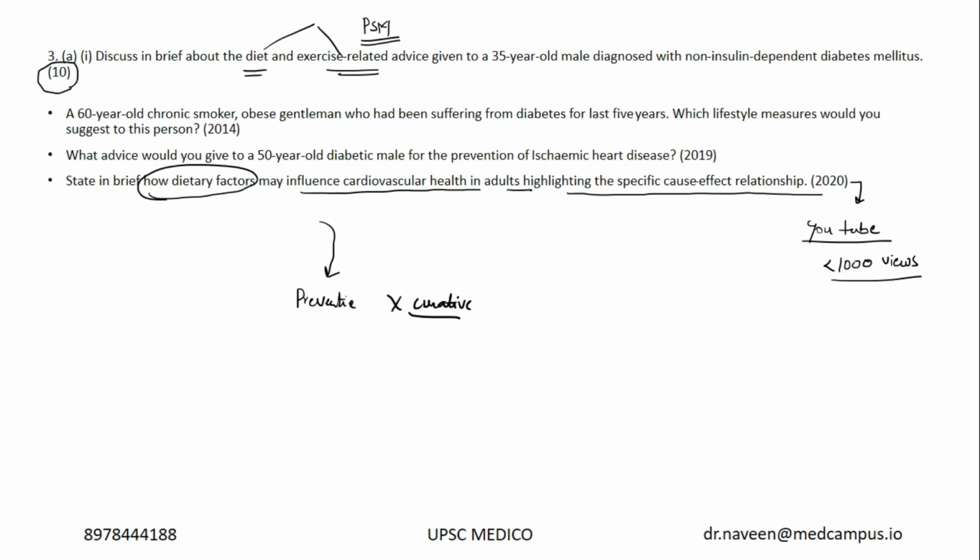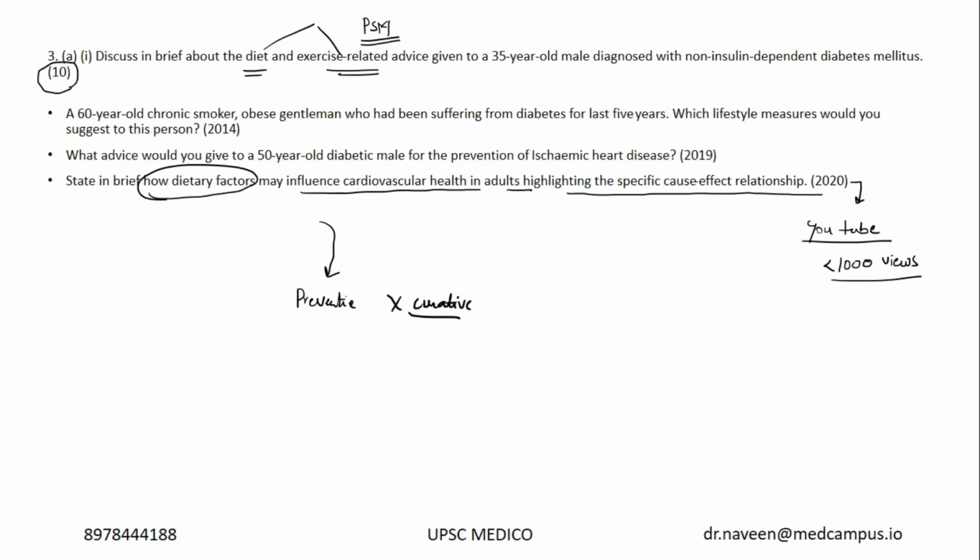And always give a follow-up advice for any case which is asking you to manage. So many of the students only give direct drug dosage, that's it. They end up giving curative treatment, but they're not giving a preventive treatment. That's the reason every year there are more and more questions on the preventive aspect. So if you are well in touch with the preventive aspects of all this, you tend to score more good marks in paper 2. Okay, take it as a dictum as you go forward for the 23-24 paper.